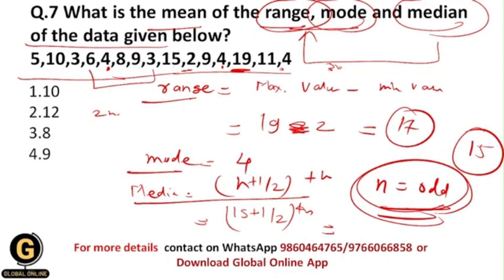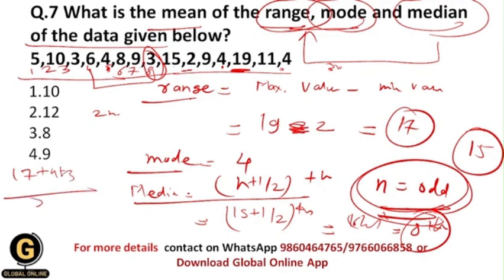So 15 plus 1 is 16, upon 2, that is the 8th term. Here the 8th term is 1 2 3 4 5 6 7 8, which is 3. That's why your median value will be 3. So now let us do 17 plus 4 plus 3 divided by 3, do this calculation, then you will get the value of mean will be 9. Okay, 9, and that's why your correct answer should be 4, because this is the value of the mean of the range, mode and median of the whole data set which is given here.